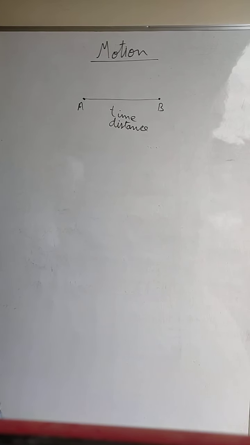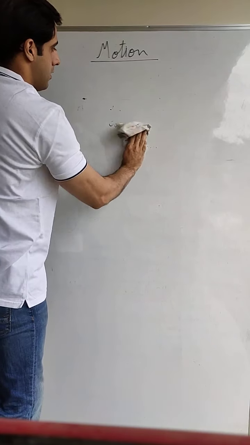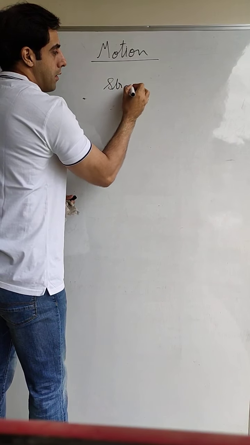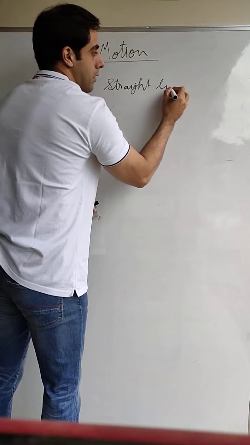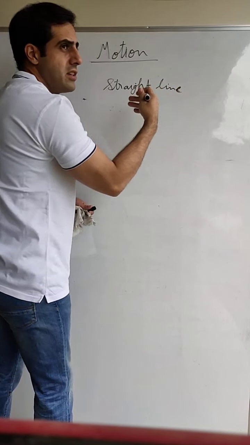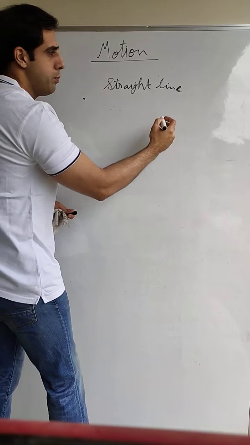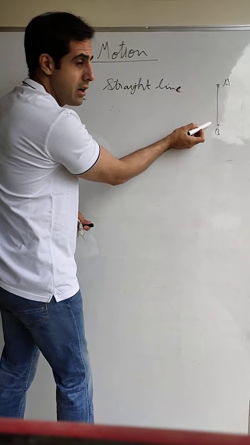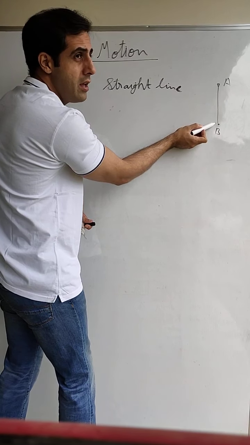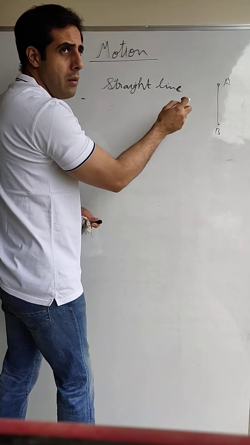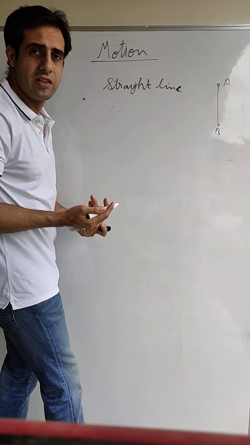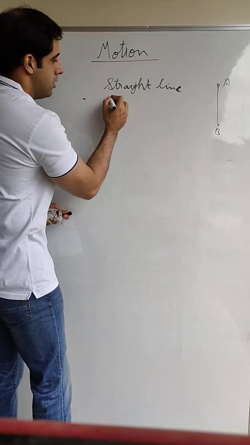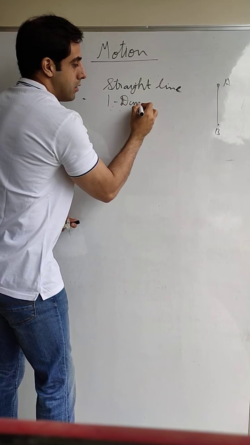First, motion in a straight line. In a straight line means the example that I just explained, the body moving from point A to point B, moving in a straight line. It can go from point A to point B or can come from B to A. Both are moving. In both cases, the body is moving in a straight line. So it is a straight line motion. Straight line motion is also called one dimensional motion.